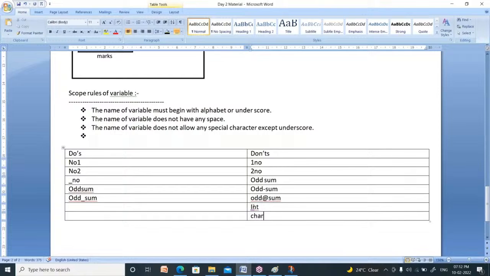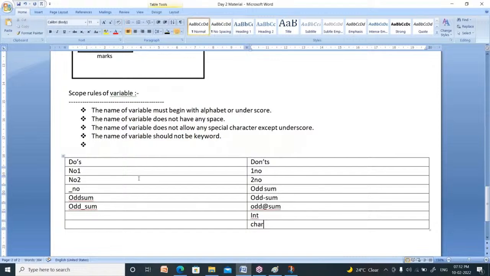Like this you cannot define. Why? Because these two are data types. You cannot use them as variable names. So the name of variable should not be a keyword. It should not be a keyword.